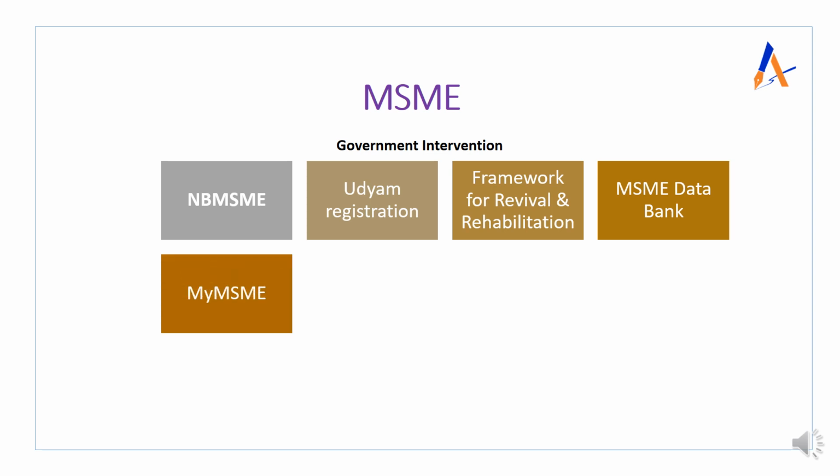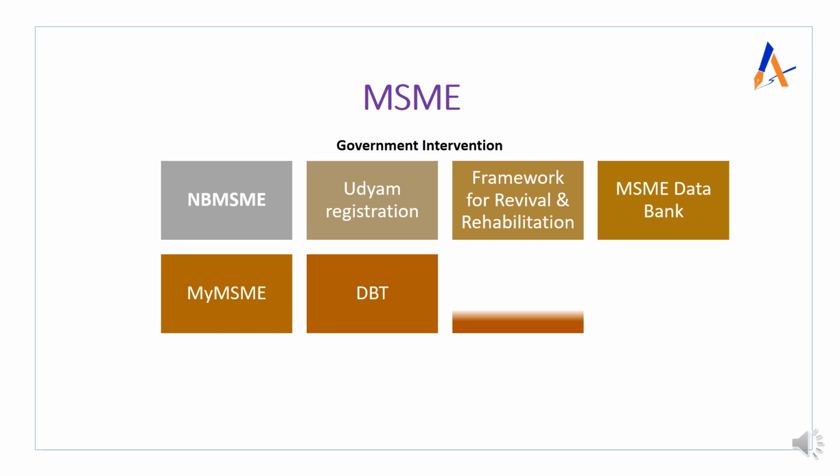Okay, like this, My SME is a web-based app to help the MSME sector. Then Direct Benefit Transfer under the Ministry of MSME is there. So whatever benefits have to be given directly, now they are being given through DBT. And then we have the Digi Dhan mission in order to promote digital payment.